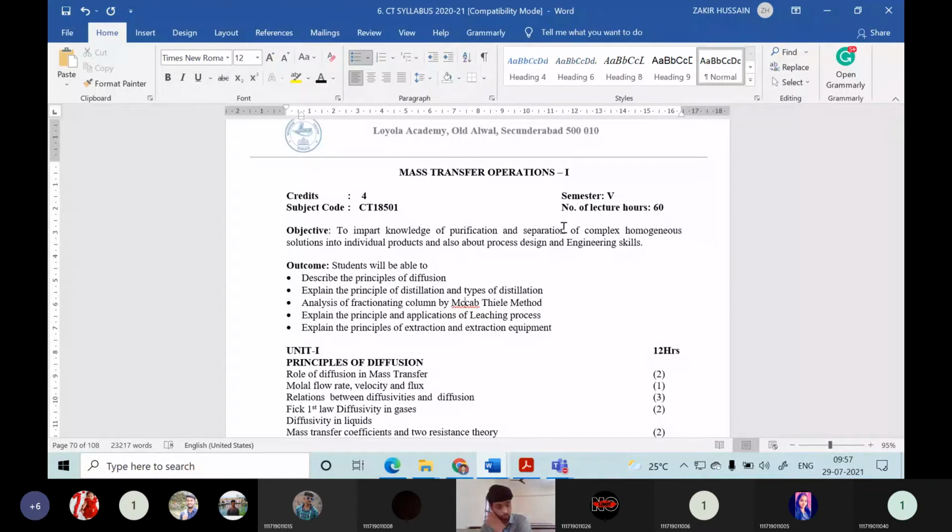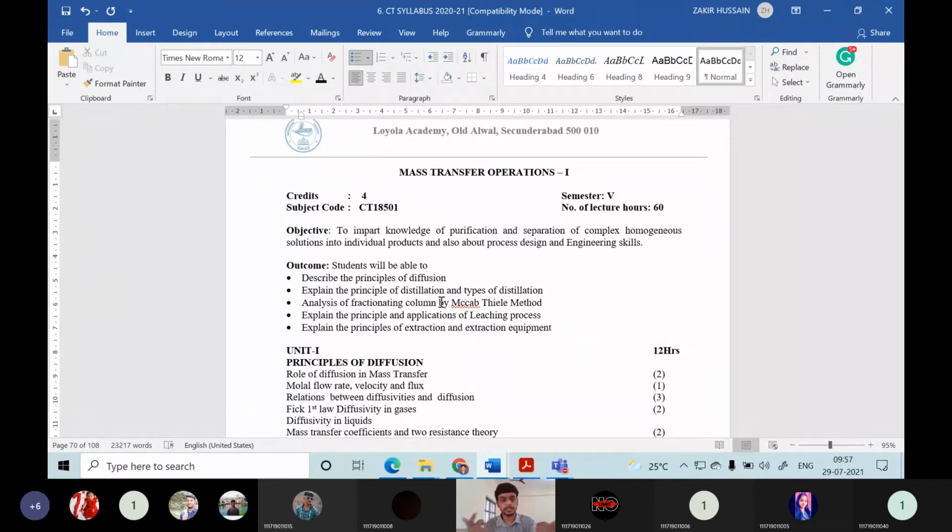So engineering skills, this is a true course of chemical engineering skill which will be imparted to you. That is our objective, and the outcomes, what you can expect after learning these courses. So you will be able to describe the principles of diffusion, how the diffusion will take place. For example, what is diffusion?